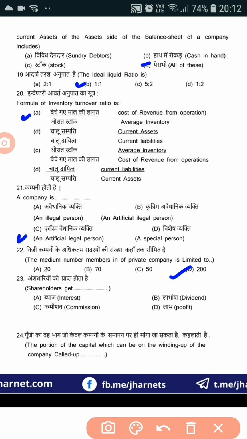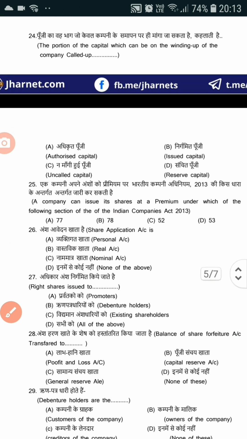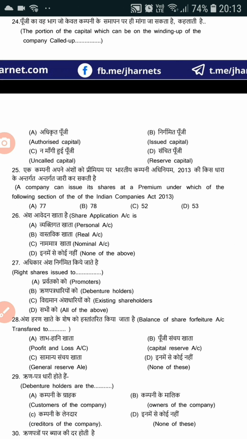Now question number 23. Shareholders get, option B, dividend. Now look at the next questions. Question number 24. The portion of the capital which can be called up on the winding up of the company is called, so the correct answer will be option C, uncalled capital.